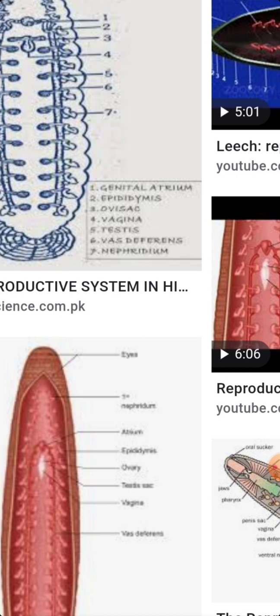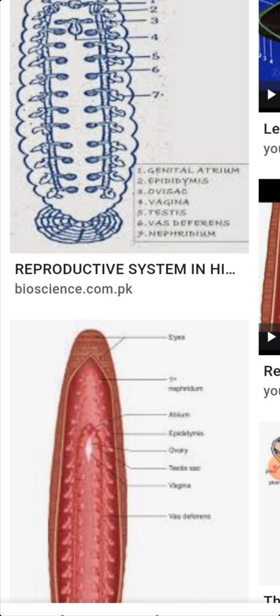So, these are all the parts which we have seen in the male reproductive system.